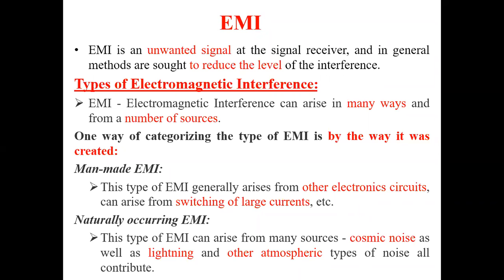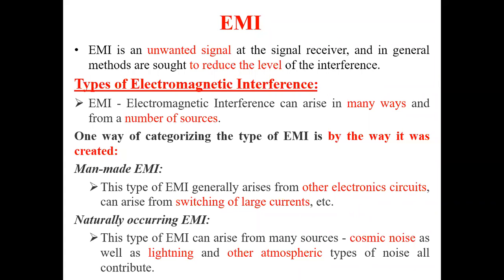The unwanted person is nothing but the unwanted signal here. So EMI is an unwanted signal at the receiver, and in order to improve the performance of a system, we have to reduce this unwanted signal, which is also referred to as interference.